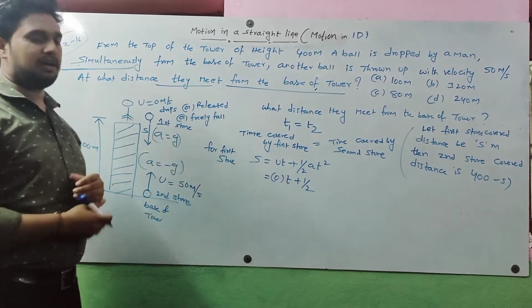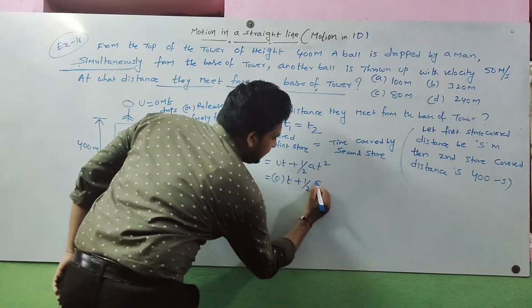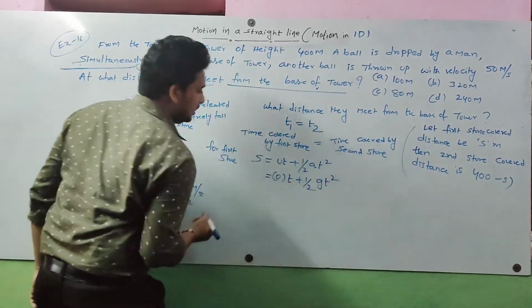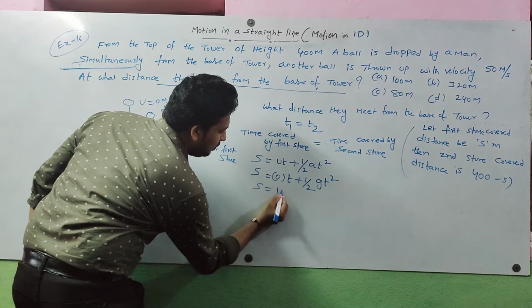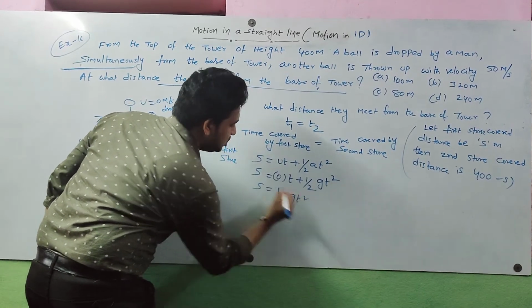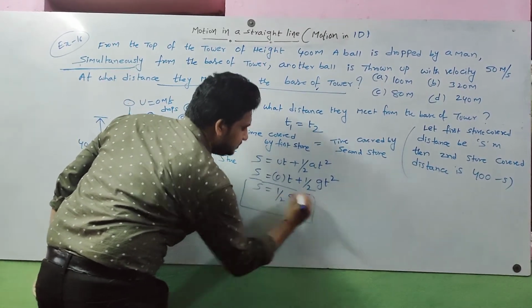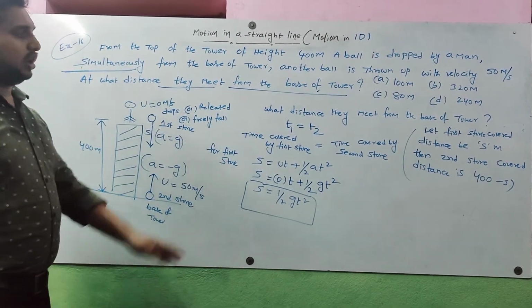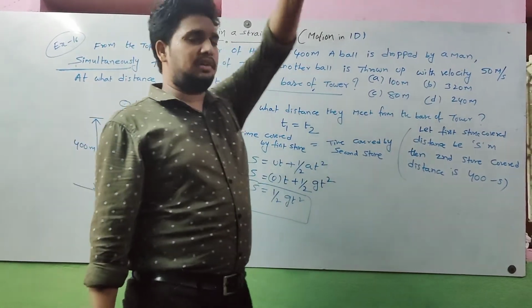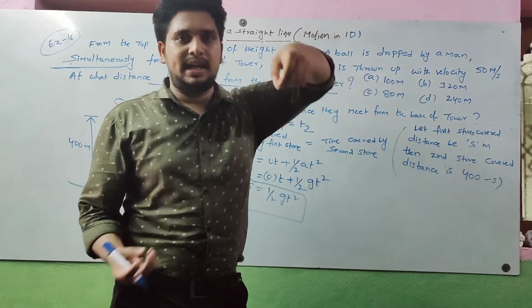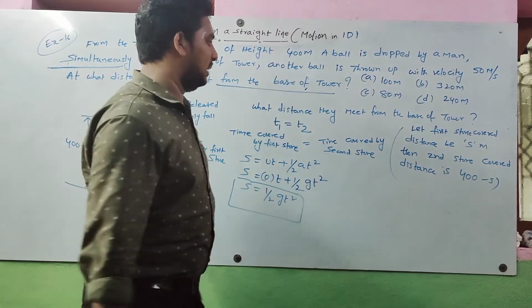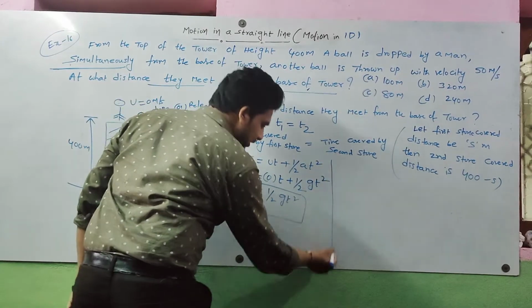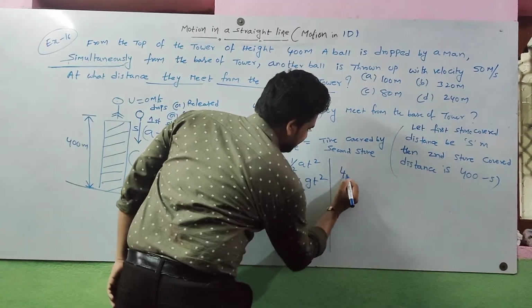So this is the distance covered by the first stone, s. We got a is equal to g, so s is equal to half g t square. So we got the distance covered by the first stone. Next, the distance covered by the second stone: as I already told, if the first stone covered s, then the second stone covered 400 minus s.